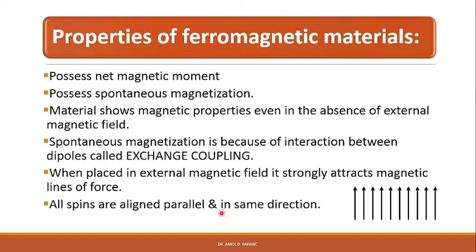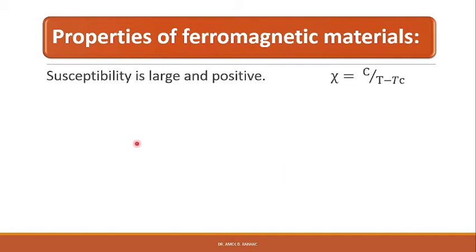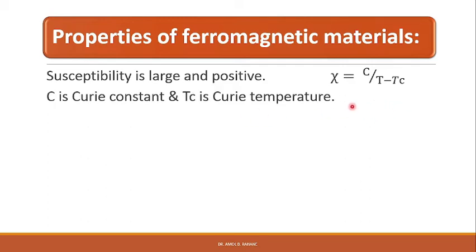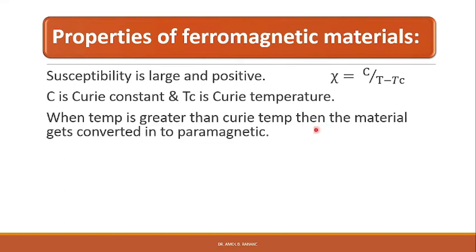All spins are aligned in parallel and they are in the same direction. The susceptibility of ferromagnetic materials is large and positive. It is given by chi is equal to C upon T minus Tc, where C is the Curie constant and Tc is the Curie temperature.